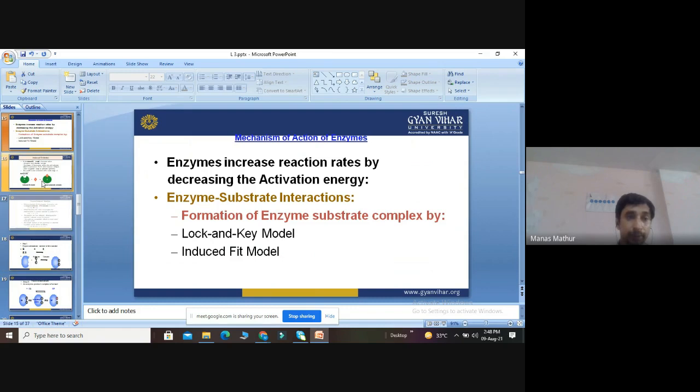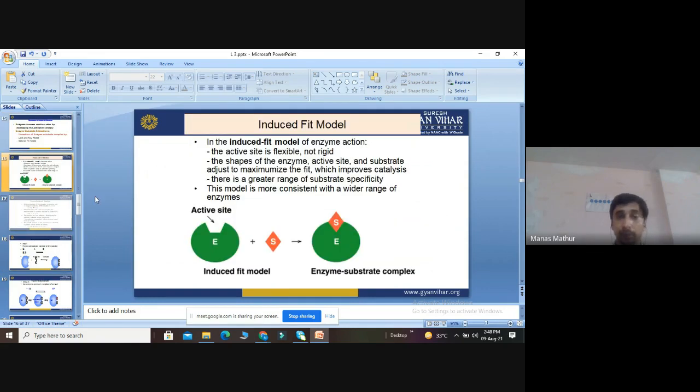Okay, then we'll discuss the induced fit model. What is that? In the induced fit model, the active site is flexible, it is not rigid. This is the enzyme, this is the substrate, this is the active site, which is open. The shape of the enzyme active site and the substrate adjust to maximize the fit. So when substrate is added, it will automatically shape its conformation so that it can fit inside the enzyme. So it is called the induced fit model.